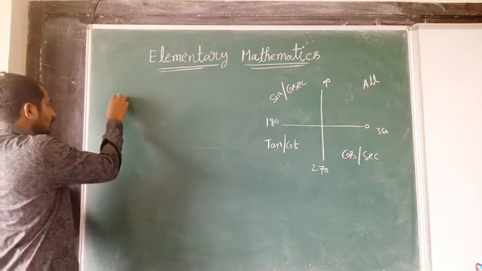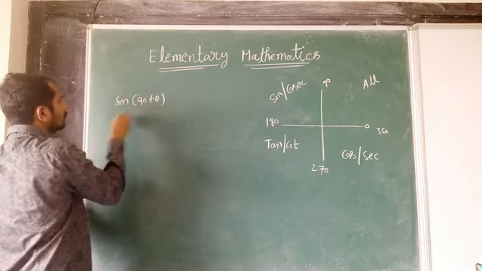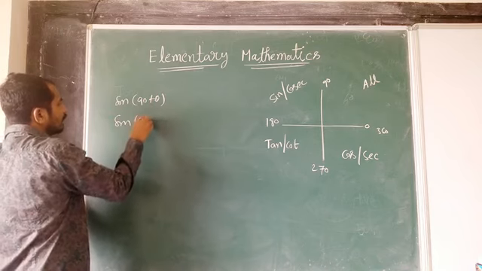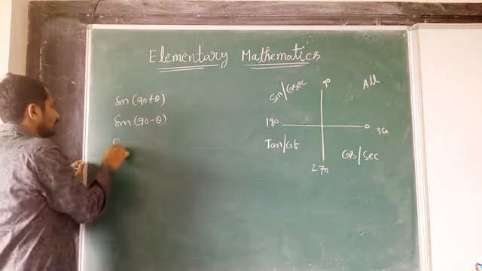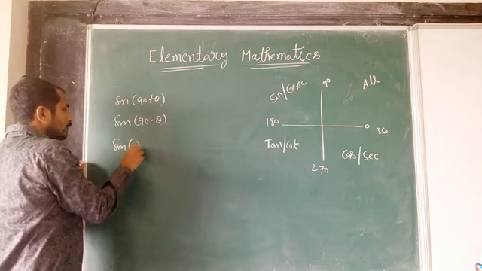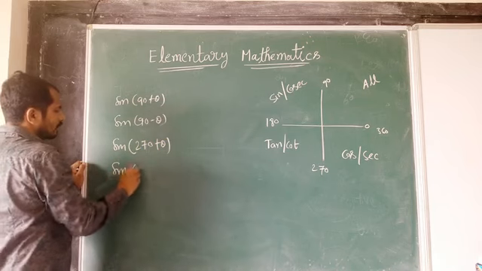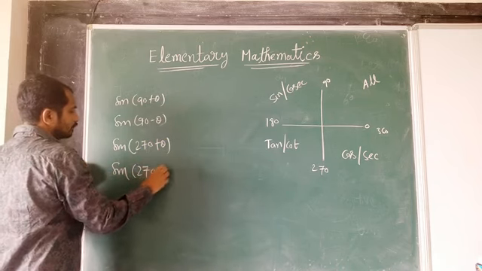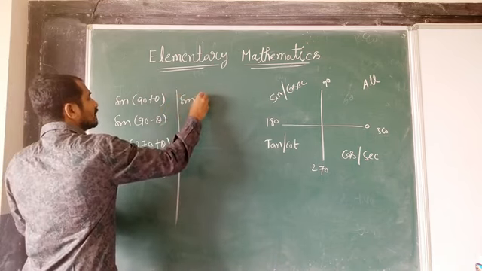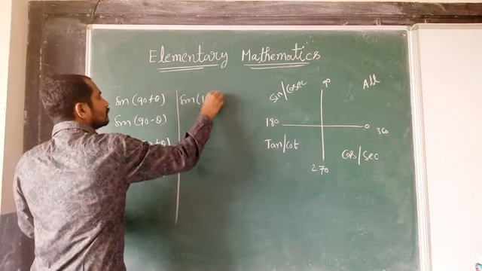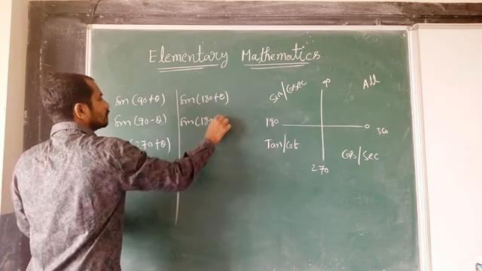So here we have to find out sometimes sin 90 plus theta, otherwise sin 90 minus theta. And sin 270 plus theta, sin 270 minus theta. And similarly sin 180 plus theta, sin 180 minus theta.